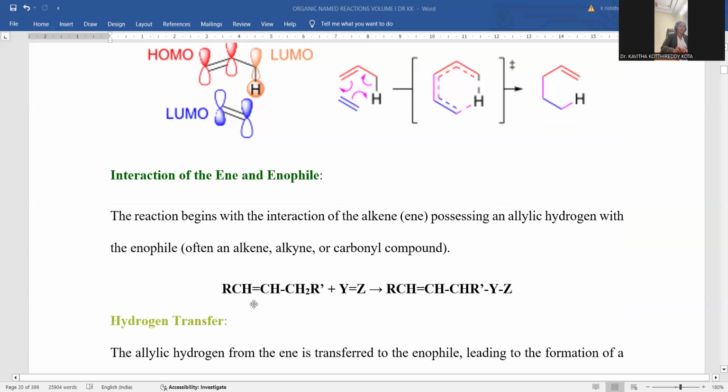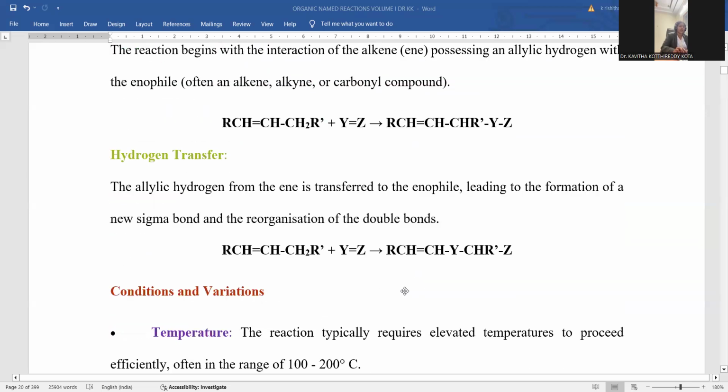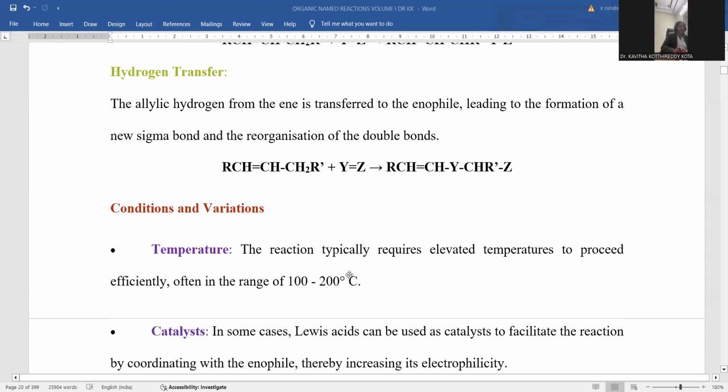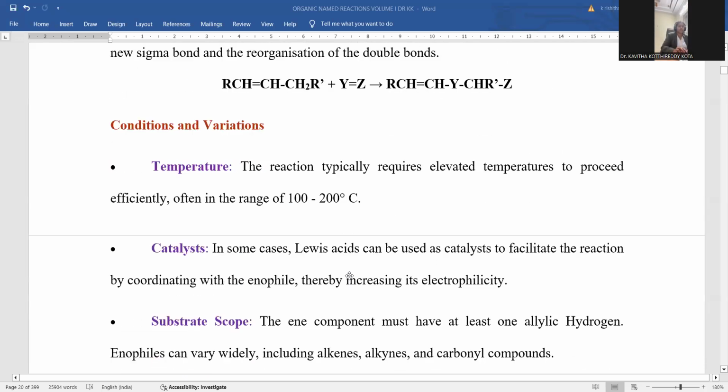Interaction between the ene and enophile, when we take a carbon-carbon double bond and a compound containing allylic hydrogen, lets you achieve the newly formed compound in this manner, right? Hydrogen transfer is a crucial step in this ene reaction. Temperature effect: these reactions are often heat-driven, so temperature plays a vital role in accomplishing them, and 100 to 200 degrees is the optimum temperature range to be used in this kind of ene reaction.